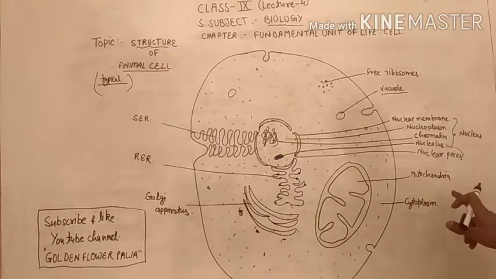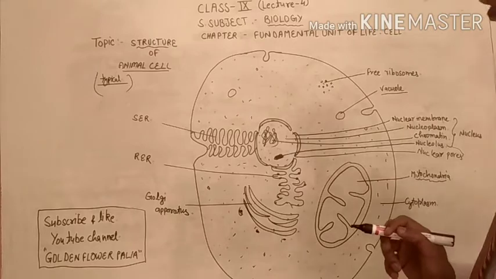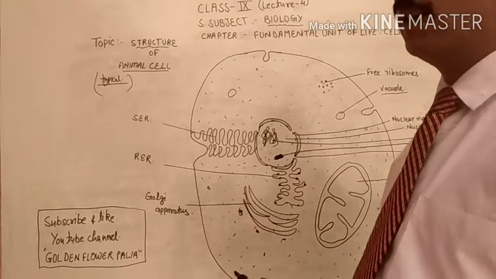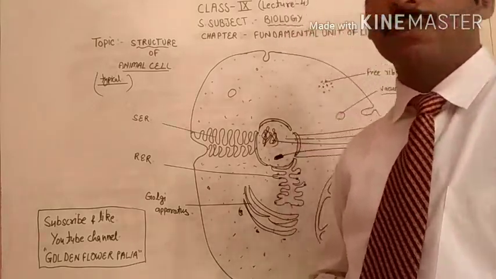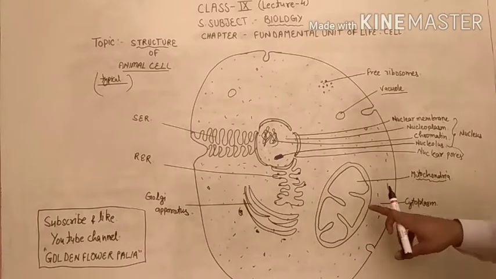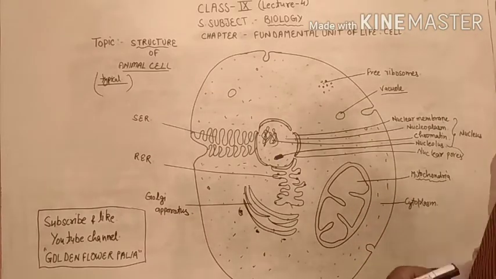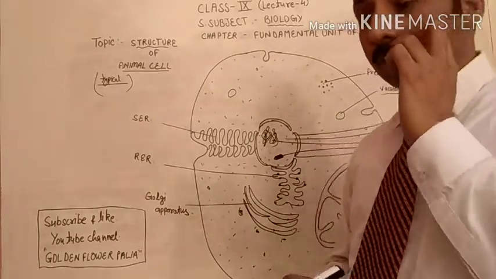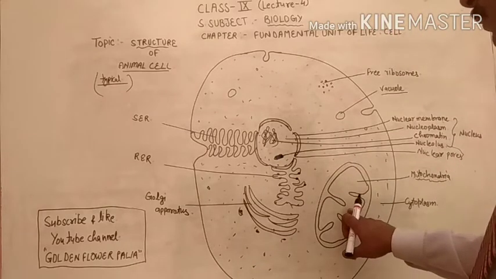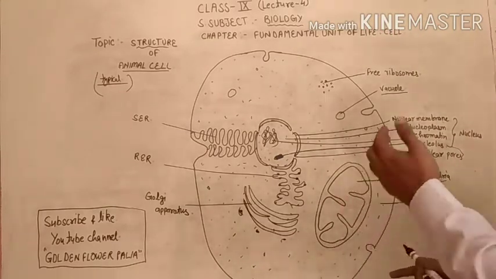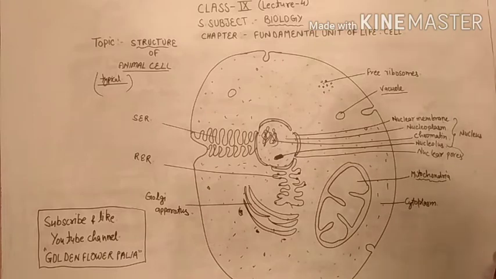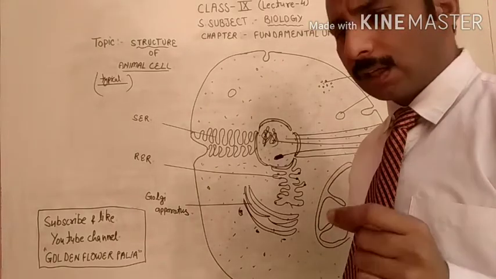Now, the next one is the mitochondria. As you know very well, in the last video we discussed that mitochondria is called the powerhouse of the cell because it helps in the oxidation of food and releases energy. It is also helpful in the production of energy. That is why, due to the production of energy, the mitochondria is called the powerhouse of the cell.